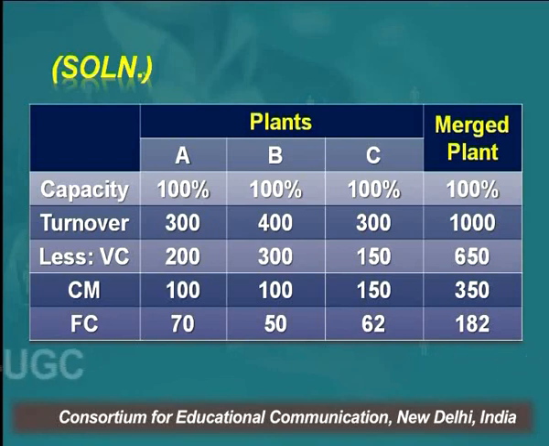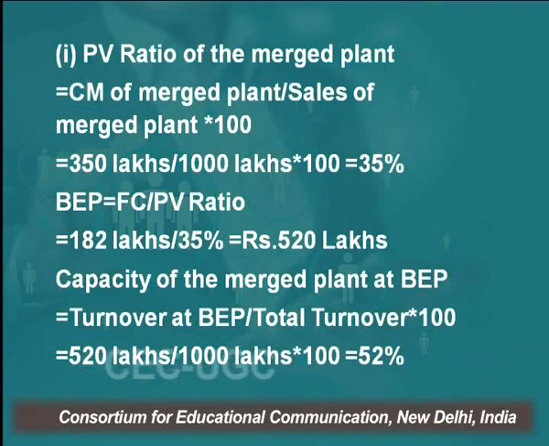So 350 lakh contribution margin of the merged plant divided by sales, or you may call it turnover, of the merged plant, 1000 lakh, multiplied by 100. That is called PV ratio or contribution margin ratio. That comes to 35%. That is 350 lakh divided by 1000 lakh comes to 0.35, into 100, obviously, in order to calculate percentage. So 35% is the PV ratio or contribution margin ratio of the merged plant.